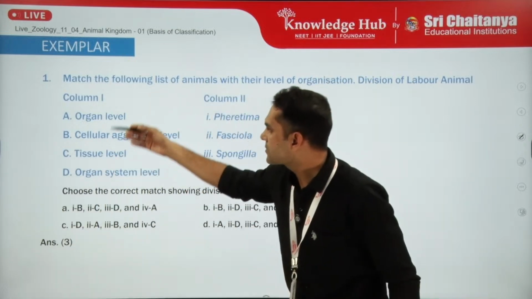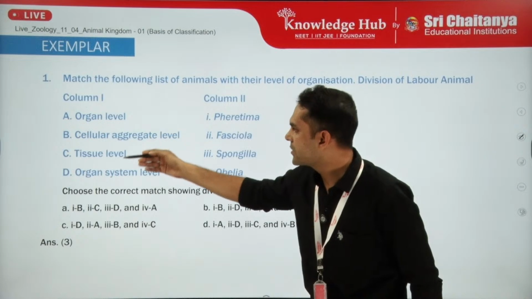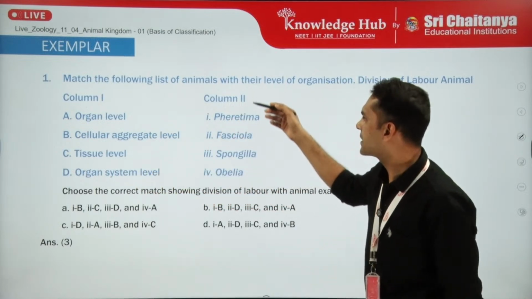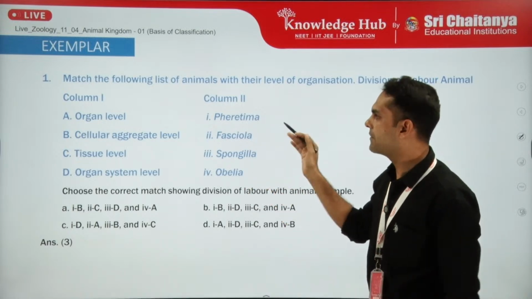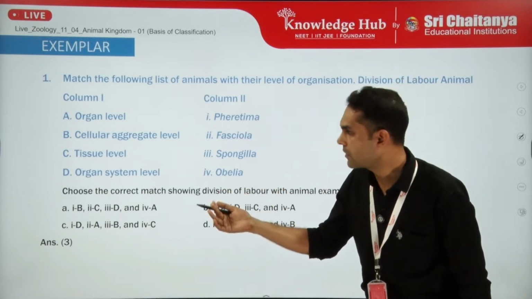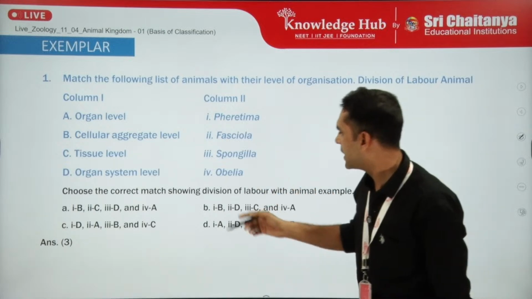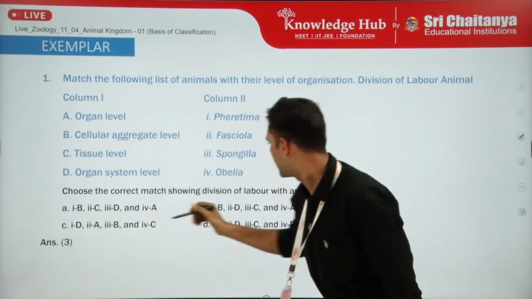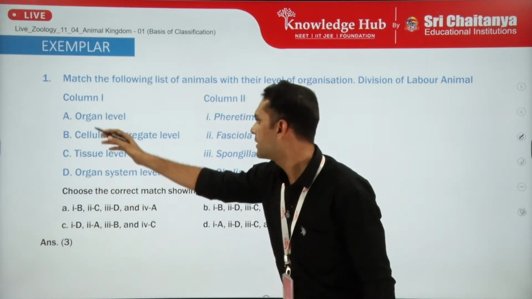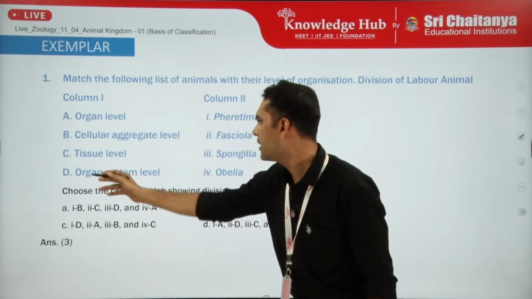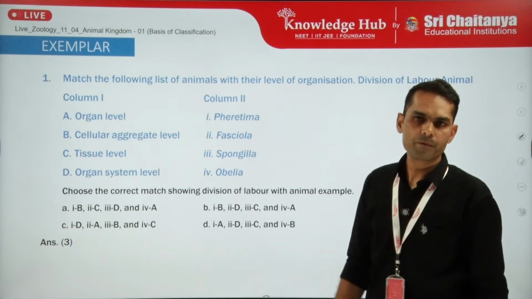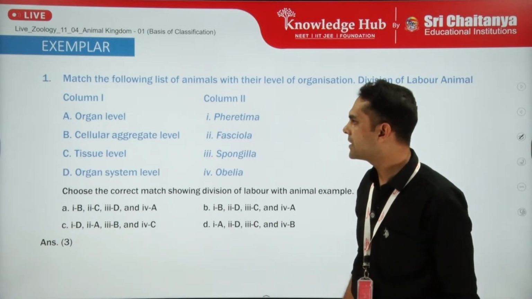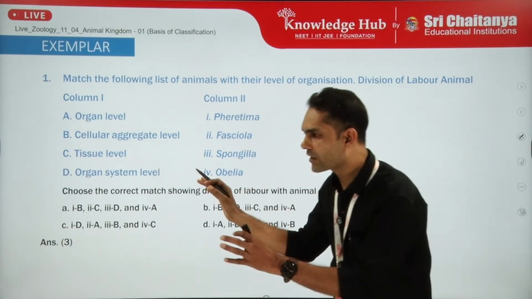These are the parameters: organ level, cellular aggregation, tissue level, organ system. These are the different animals. Example, Pheretima means earthworm. It is having organ system level of organization. Second, Fasciola, that means liver fluke, Platyhelminthes, it is having organ level of organization.